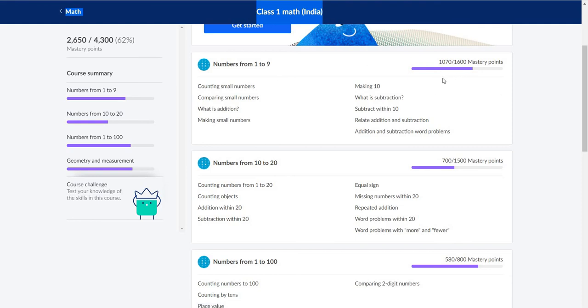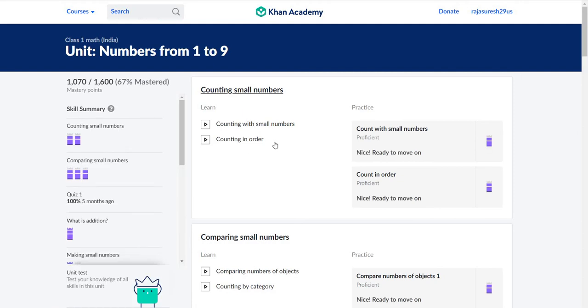My kid has already completed around 1600 points. He has covered 1070 already. Let's go through one by one. Continue small numbers. When you click this, you will come to know how he or she has completed the course and what level they have reached, and each one is recorded here. It's very simple. You can go through a video. These are the videos, and these are for practice. You can learn first and then practice, and your level of achievement will be monitored here.